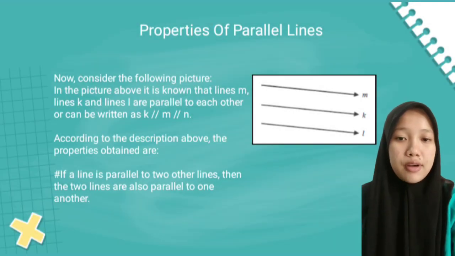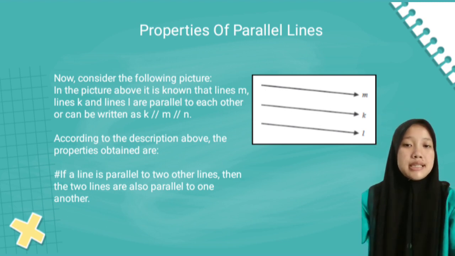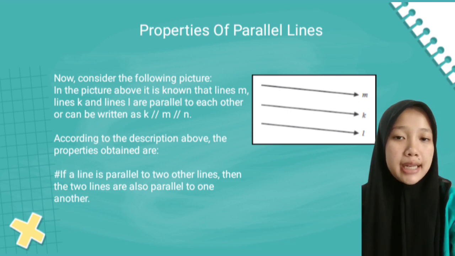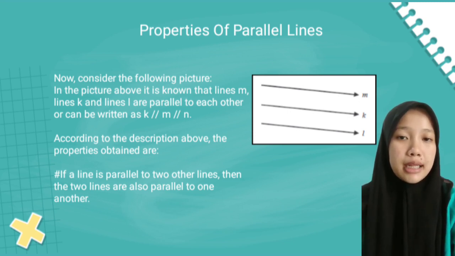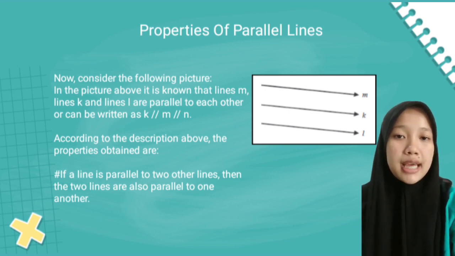Now consider the following picture. In the picture above, it is known that lines M, K, and N are parallel to each other, or can be written as K parallel M parallel N. According to the description above, the property is: if a line is parallel to two other lines, then the two lines are also parallel to one another.